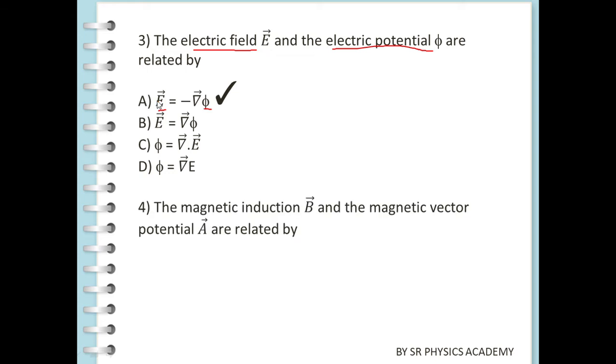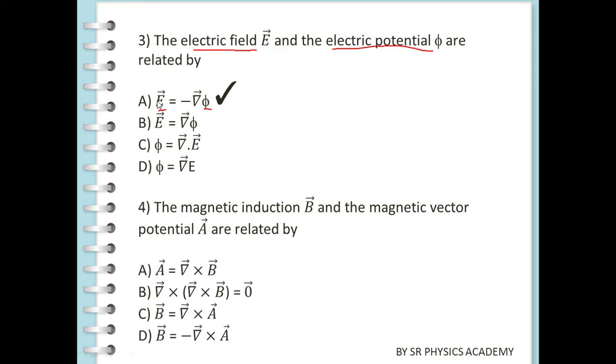Next question. The magnetic induction B and magnetic vector potential A are related by, the options are A equal to del cross B, B equal to del cross A, B vector equal to minus del cross A. In this case, we cannot express the magnetic field as a gradient of a scalar potential function.